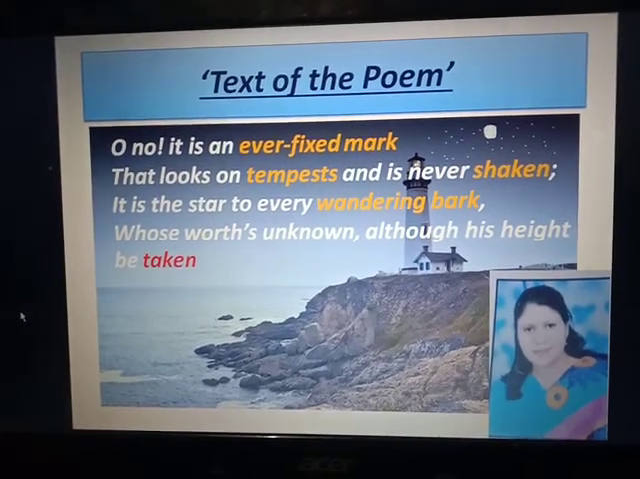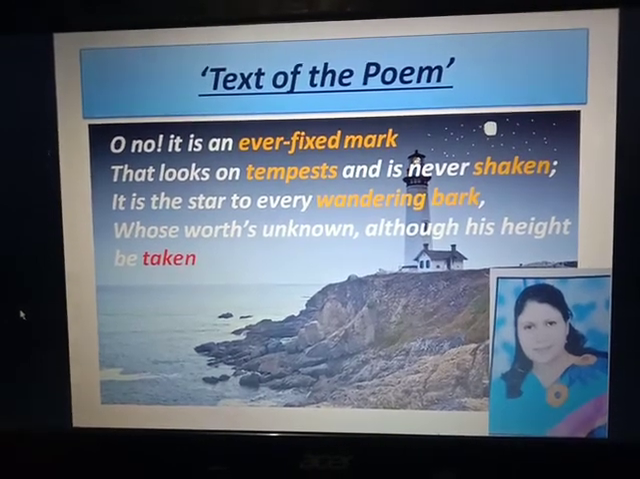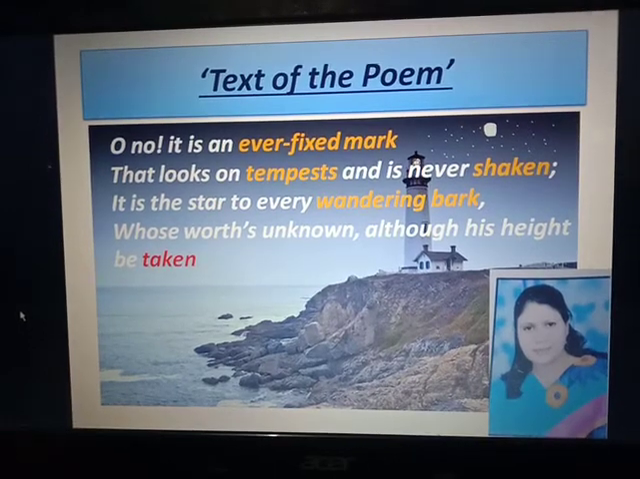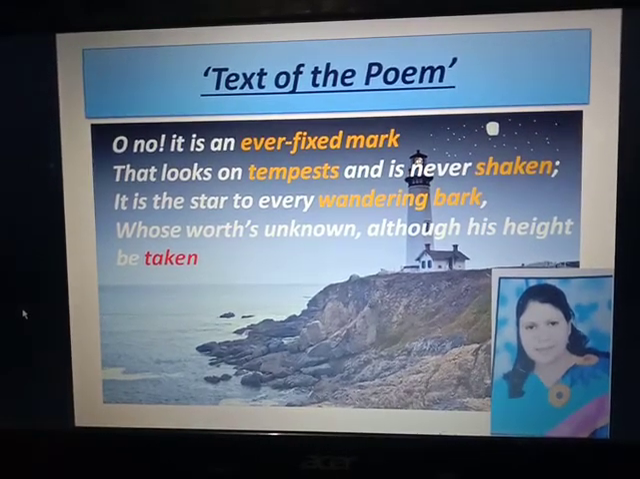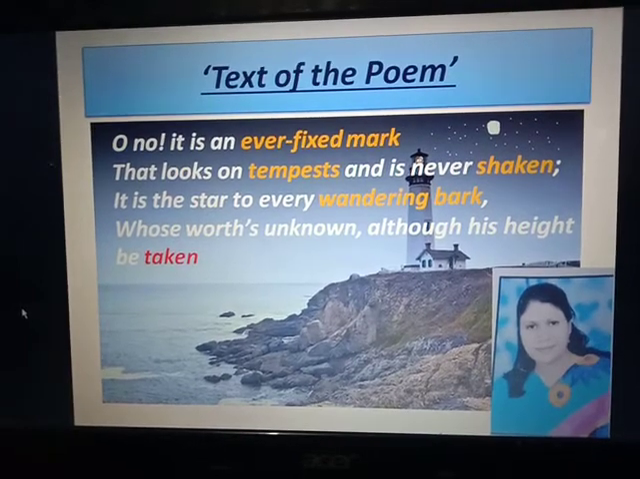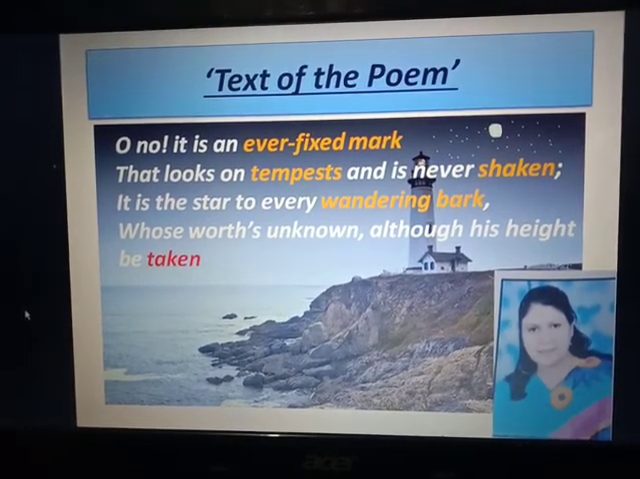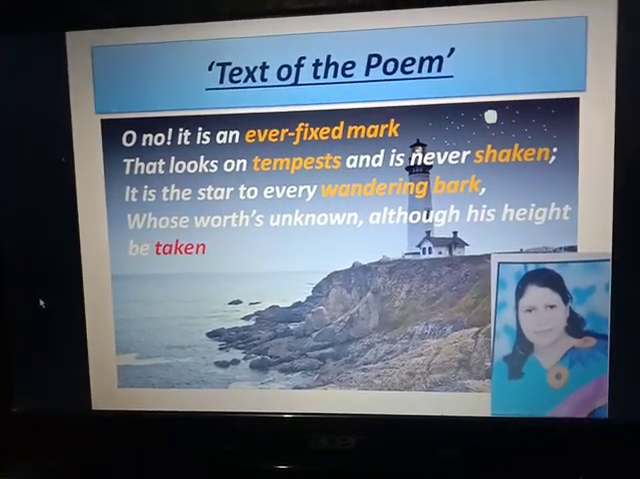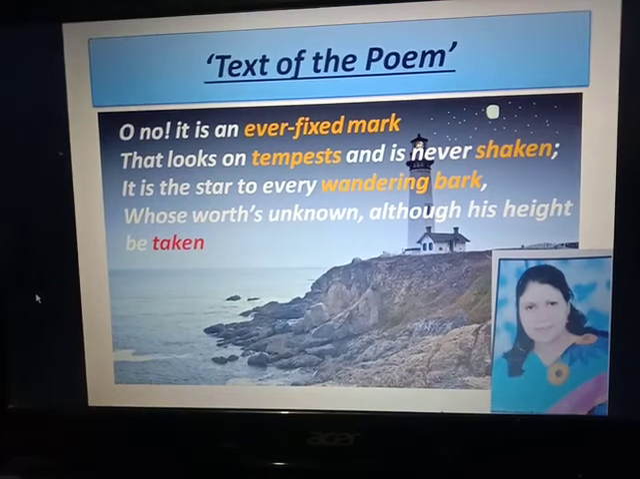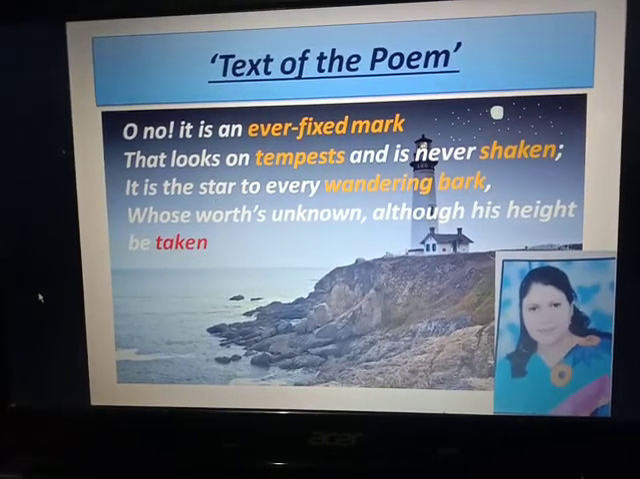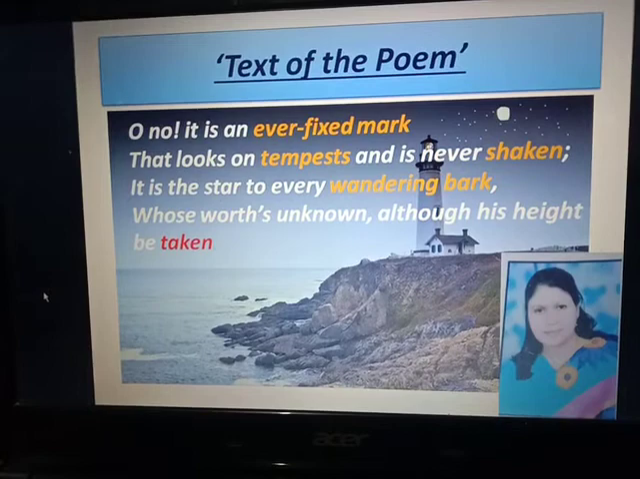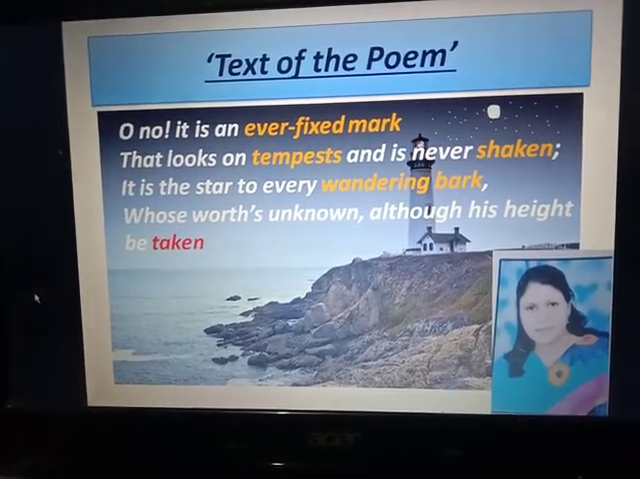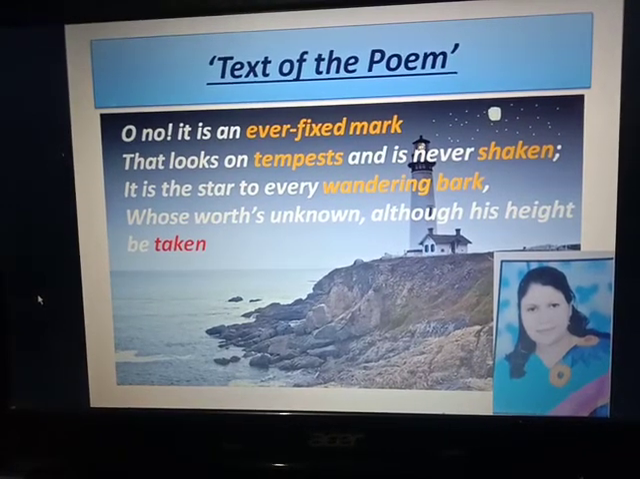Similarly, there may be many obstacles on the way of true love. True love watches them, but it does not move or change because it is permanent or constant. The poet compares true love to a pole star and says that it is a star to every wandering bark.